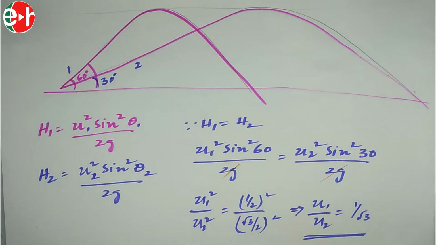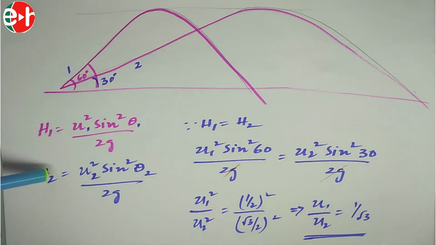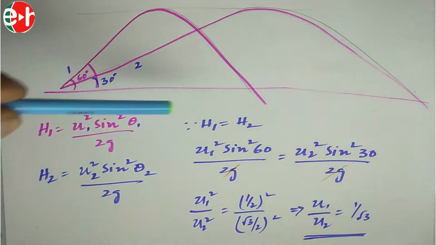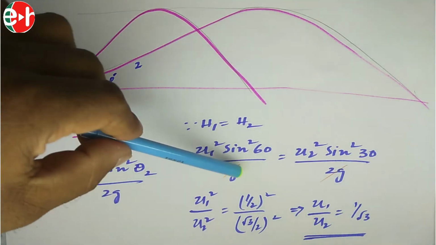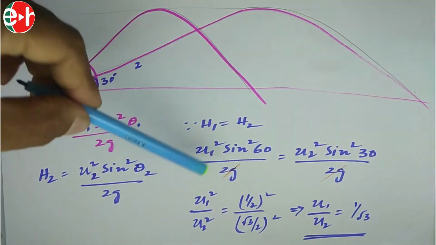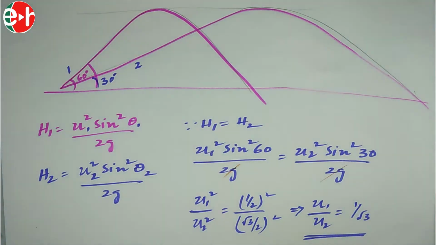h1 equal to h2. h1 equal to how much? u1 square sin square theta 1 by 2g. h2 is equal to u2 square sin square theta 2 by 2g. Given that h1 equal to h2, equate these two and simplify, you will get u1 square by u2 square, and sin square theta moved this direction, you will get 1 by root 3.